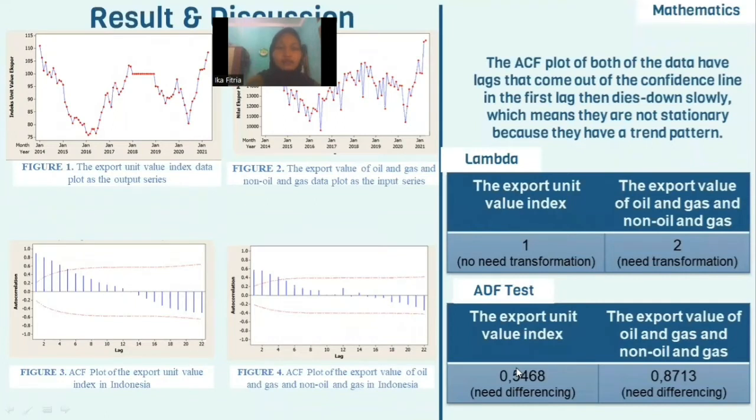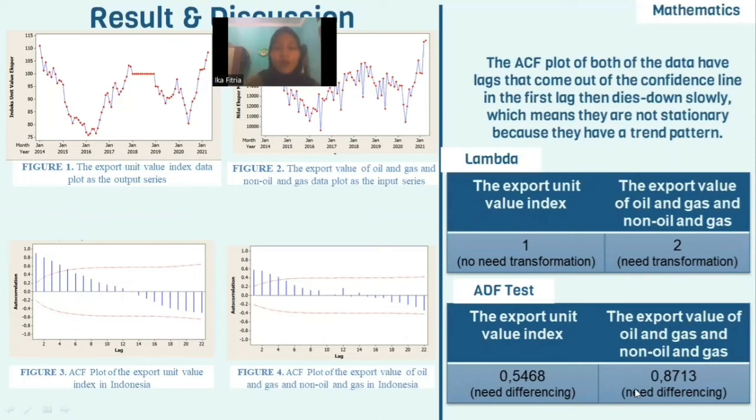Then the results and discussion. The autocorrelation plots in figure 3 and figure 4 for both of the data have lags that come out of the confidence line in the first lag, then dive down slowly, which means they are not stationary because they have a trend pattern. So we check lambda on the Box-Cox plot. In the output series, lambda equals 1, so no transformation is needed, but in the input series it equals 2, so transformation is needed. We also check with the augmented Dickey-Fuller test: the output series needs differencing, and the input series also needs differencing.